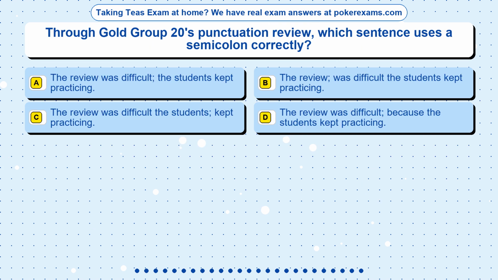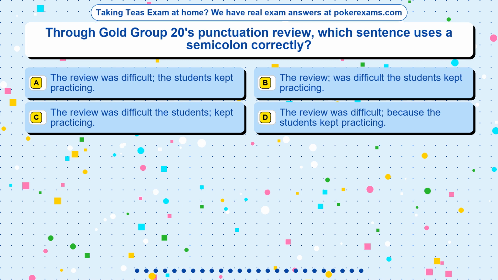Question 23. Through Gold Group 20's punctuation review, which sentence uses a semicolon correctly? Option A. The review was difficult, the students kept practicing. Option B. The review was difficult, the students kept practicing. Option C. The review was difficult, the students kept practicing. Option D. The review was difficult because the students kept practicing.